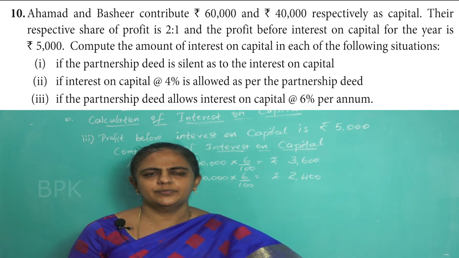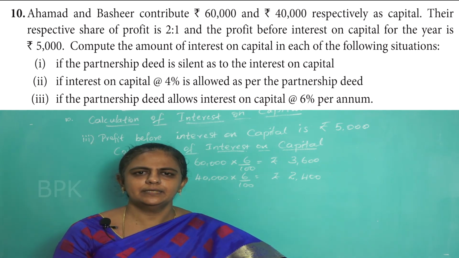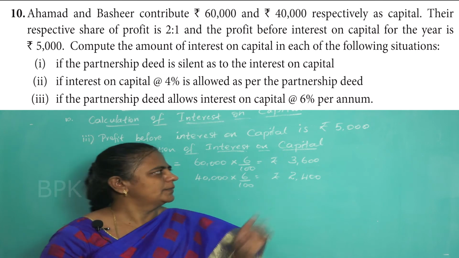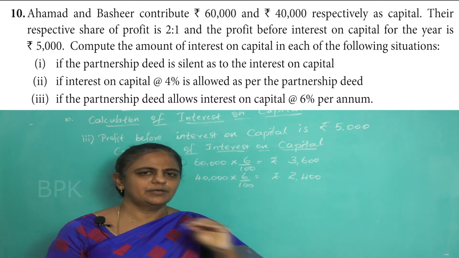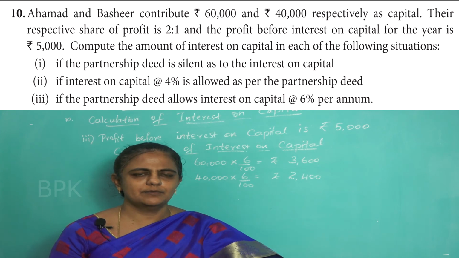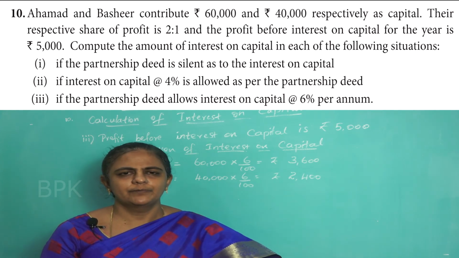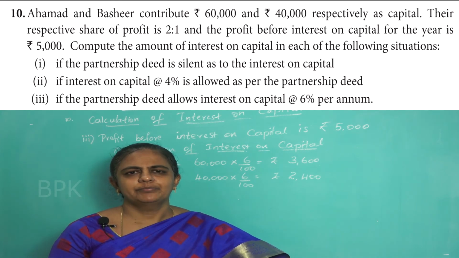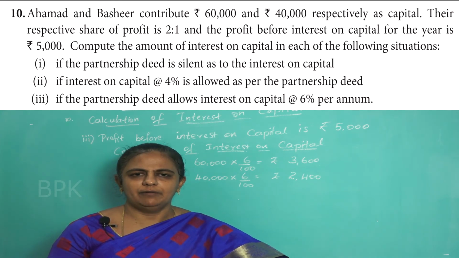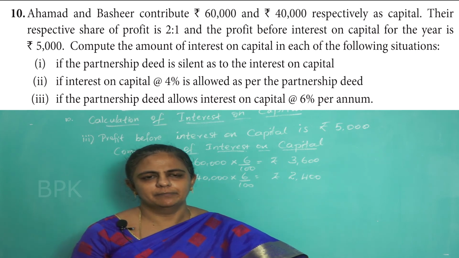So 6,000 rupees means you will not be able to pay the interest on capital. Why? Because your profit is only 5,000. So from this 5,000 you cannot pay 6,000 rupees interest. Okay. So what you have to write? Since the profit is not sufficient, interest on capital will not be allowed. Okay.